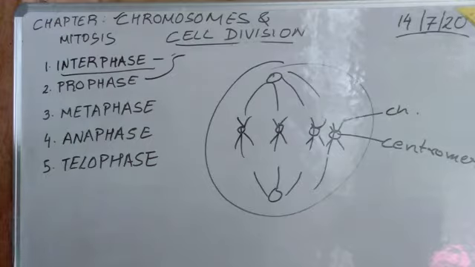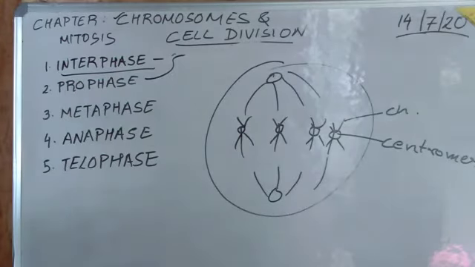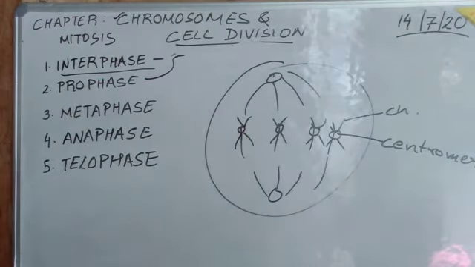Then in the anaphase, what happens is the centromere attaching the two chromatids divides and splits. The two sister chromatids of each chromosome separate and are drawn apart towards the opposite poles, pulled by shortening of the spindle fiber. The furrow starts to appear in the cell membrane.